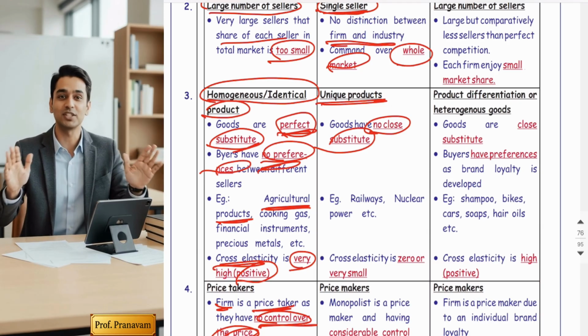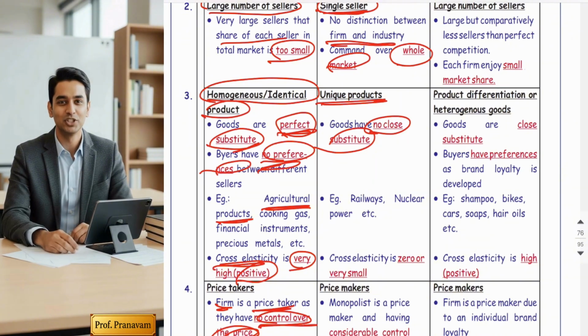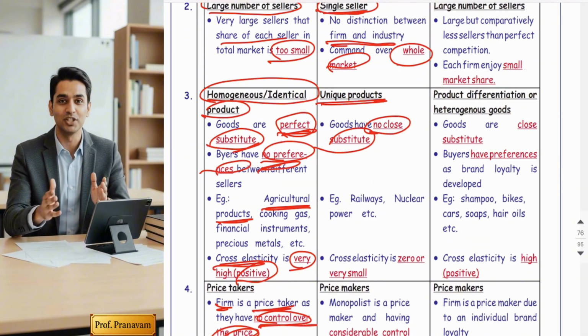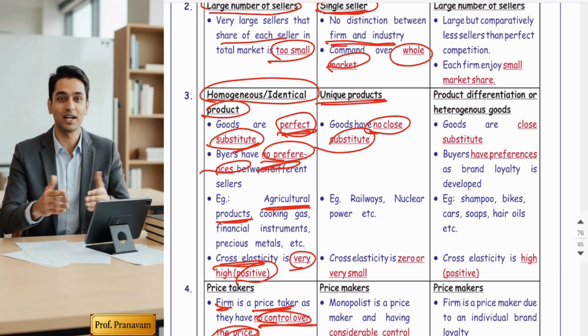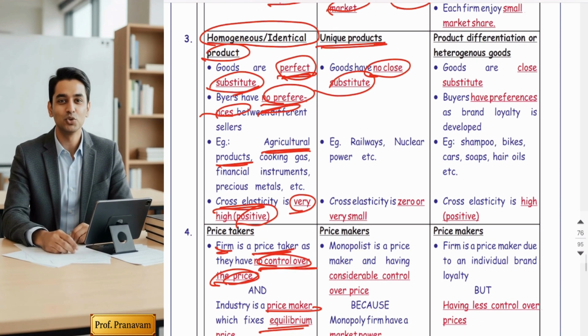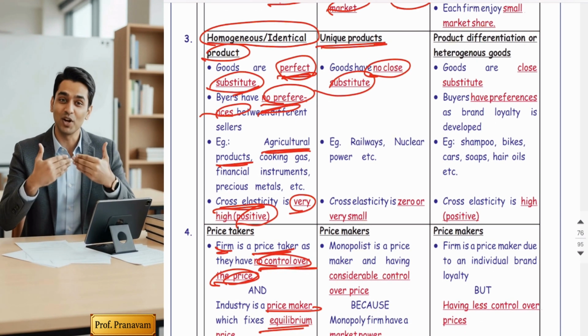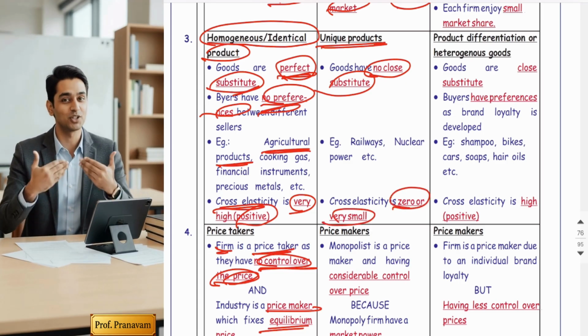No, government will not allow it. If any other seller could produce the same type of goods, monopoly would not prevail, right? So that's why there is a strong barrier. Okay, unique product. Because they are dealing with a unique product, the product does not have any close substitute, hence the cross elasticity will be zero, means the goods are unrelated.